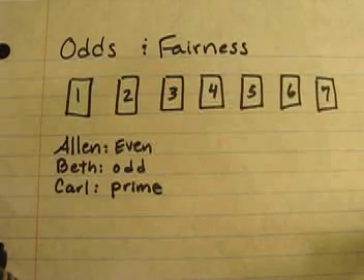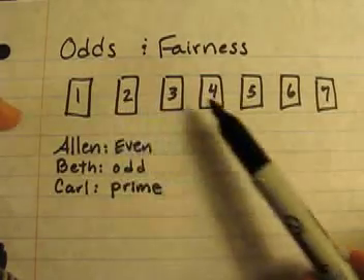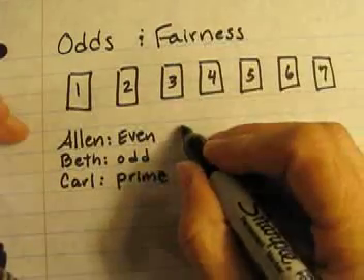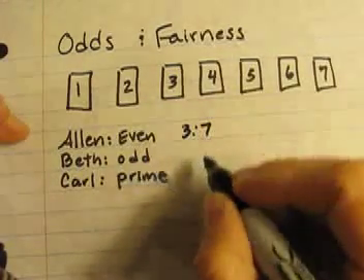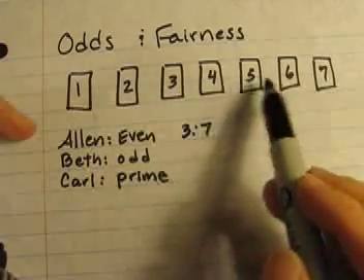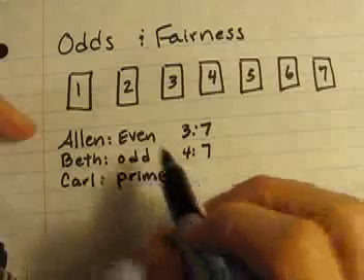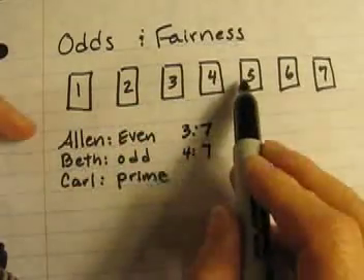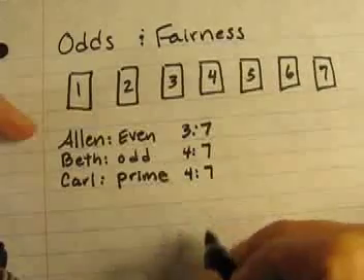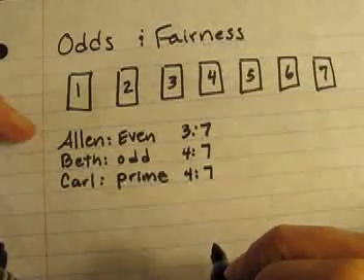So we can figure out their probability or their odds. Alan has 1, 2, 3 ways out of 7 to win. His probability would be 3 to 7. Beth's, she's choosing odd numbers, 1, 2, 3, 4 ways to win. Carl, he has prime, number 2, 3, 5, and 7 are all prime. That's 4 to 7. In this case, everybody does not have the same probability, so it is not a fair game.